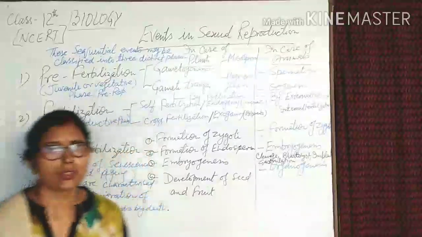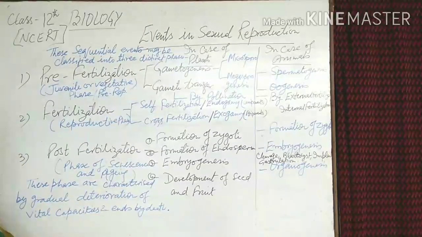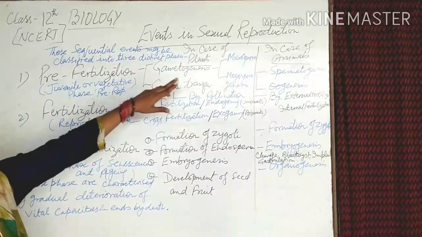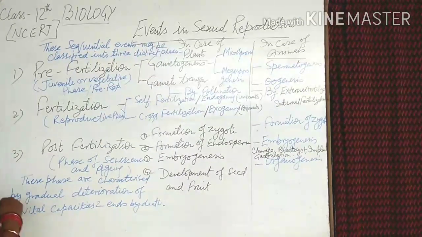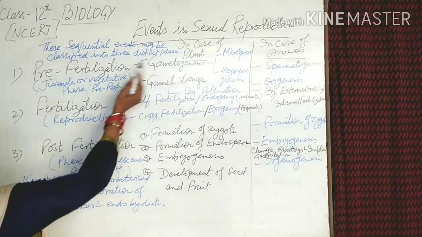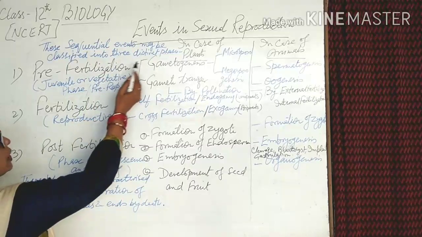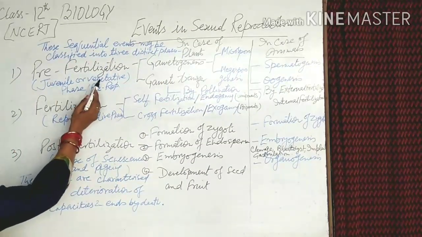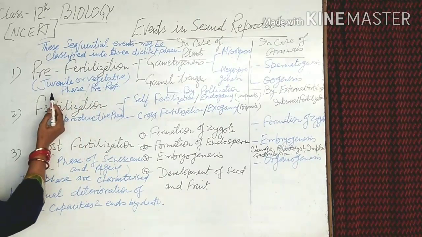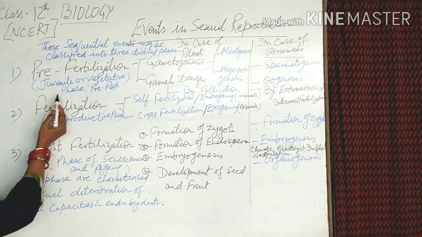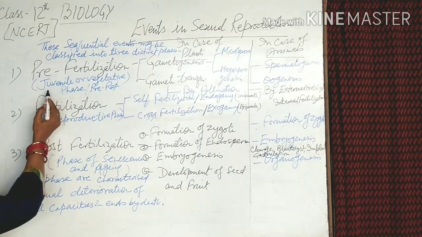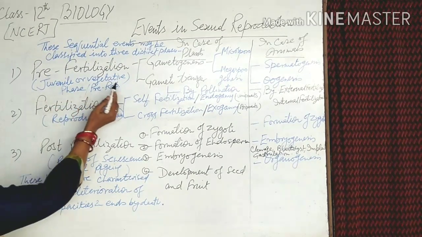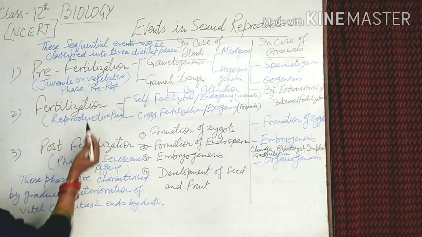We have studied syngamy and fertilization in the previous video, and the topic now is events in sexual reproduction. These sequential events may be classified into three distinct phases. First, the pre-fertilization phase, also known as the juvenile or vegetative phase or pre-reproductive phase.